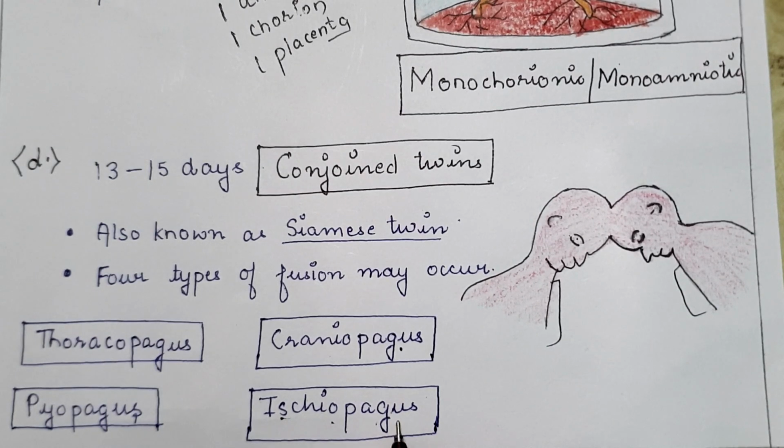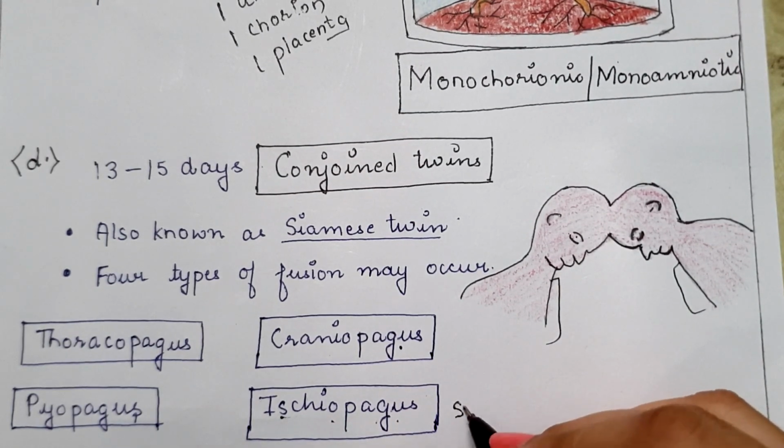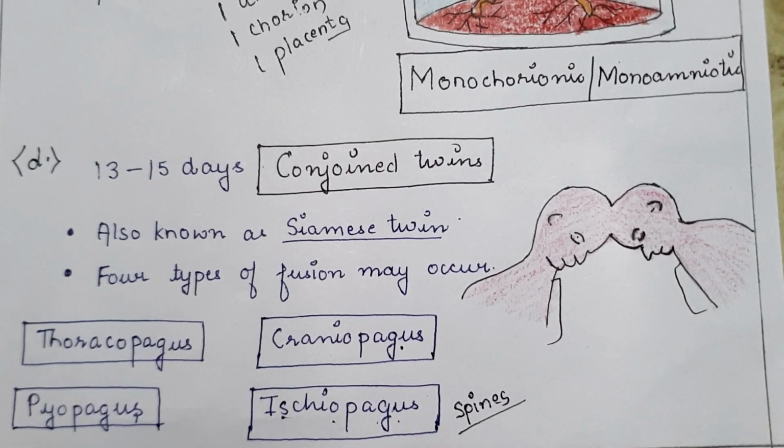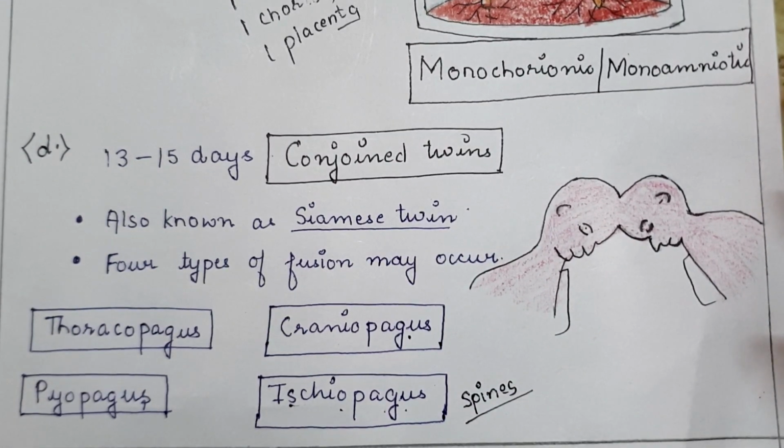Next is ichthyophagus. In this, the spines are fused with one another. That's all about the types of twins.